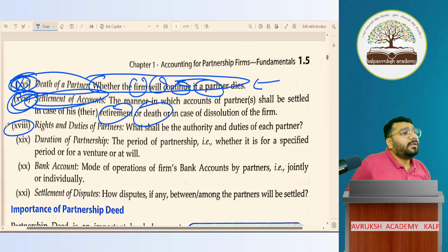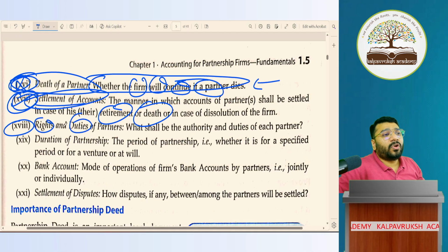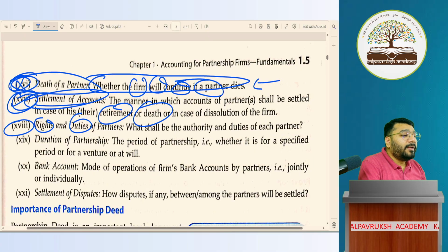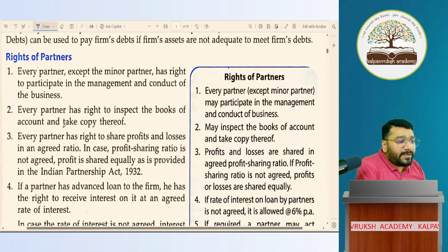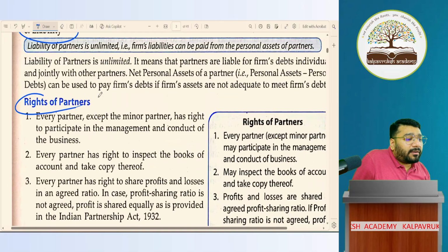Next, 18th point. In a partnership firm, what are the rights and duties of a partner? This point you can customize. A general point is given here. If you come back to the previous point, these are the rights of a partner. Right means what? Birthright.